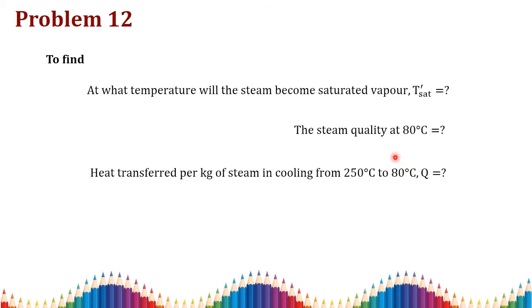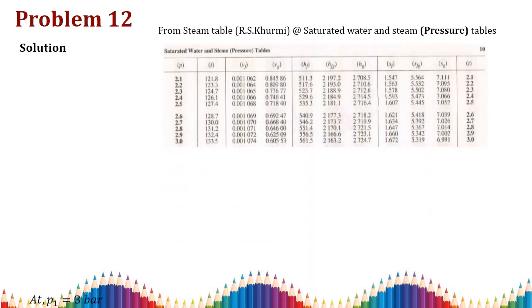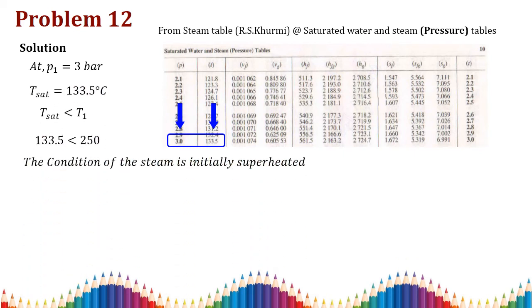For that, first we need to know the initial state of the temperature, then we move on to all these three findings. So for that I am going to the steam table. At pressure P1 equal to 3 bar, I need to compare the saturation temperature. Here the saturation temperature at 3 bar is 133.5 degrees Celsius, but our given temperature T1 is 250 degrees Celsius. So the saturation temperature is lower than the given temperature, so the condition of the steam is initially superheated.